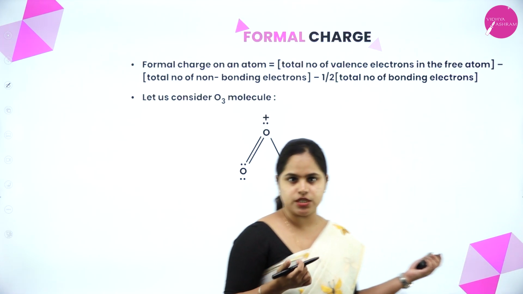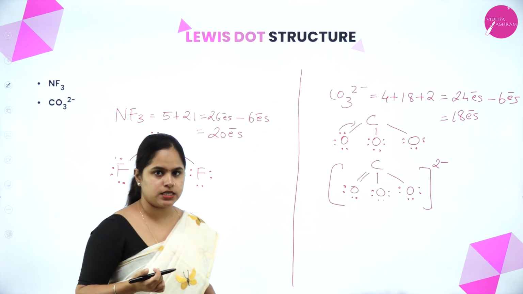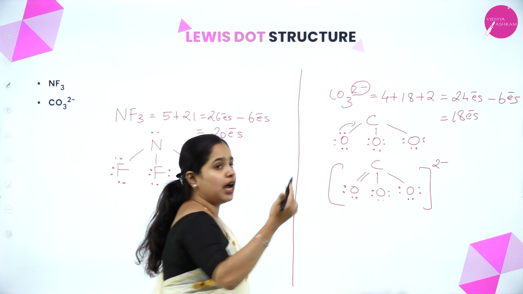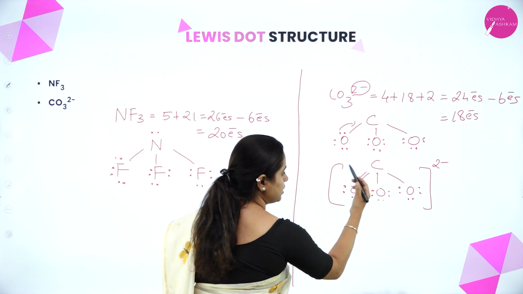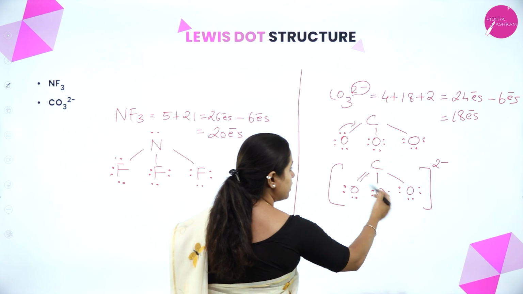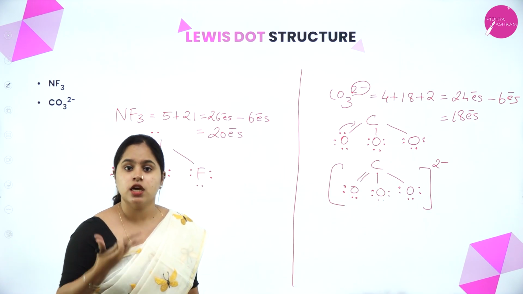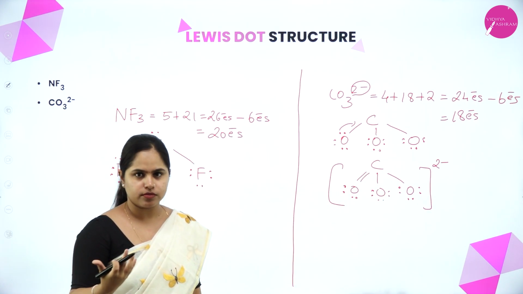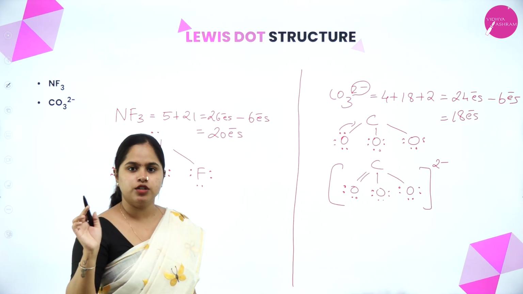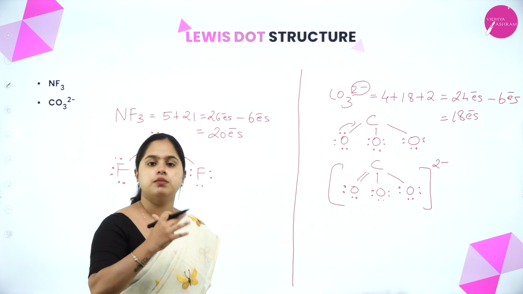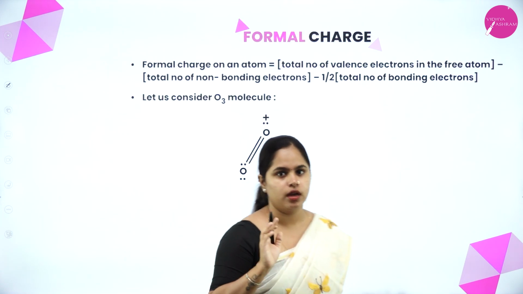So as we just now discussed about CO3 2 minus, exactly in which atom is this 2 minus charge present? Is it present in this oxygen atom or the carbon atom? Which is holding this 2 minus charge? Right, that we don't know. We know that the whole of this compound is having a 2 minus charge. But which atom is exactly having this charge is not predictable.